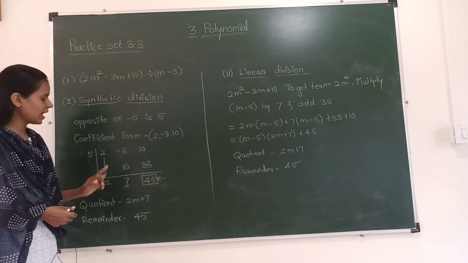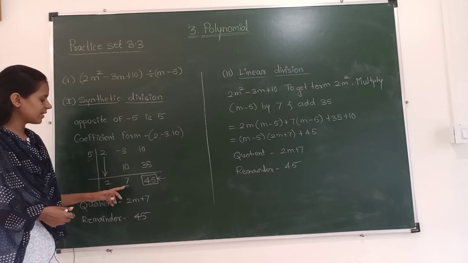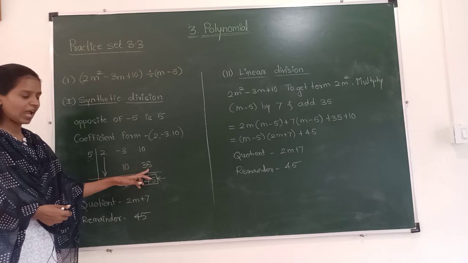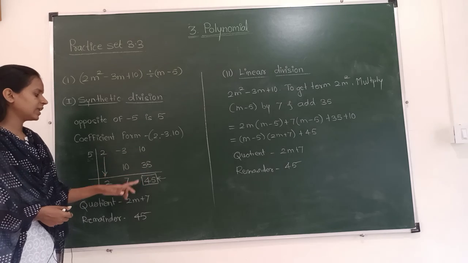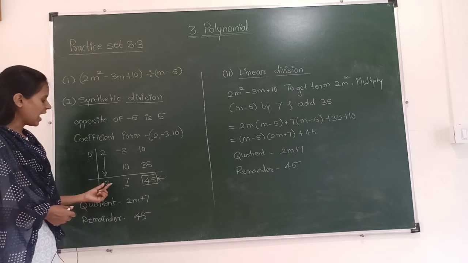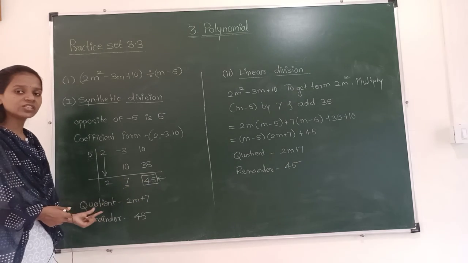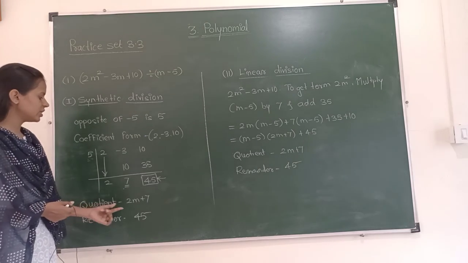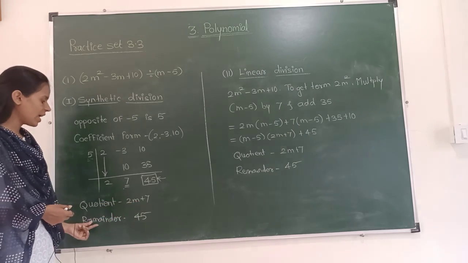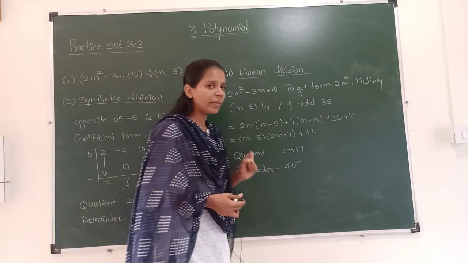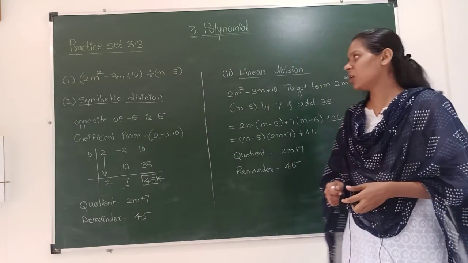Now minus 3 plus 10 is 7. Now 7 into this 5, 7 fives are 35. So we have written 35 over here, and 10 plus 35 is 45. Where 45 is the remainder and 2 and 7 are the coefficients of the quotient. We have to write the quotient and remainder. So the quotient is 2m plus 7 and the remainder is 45. It is a very simple method to solve polynomials.